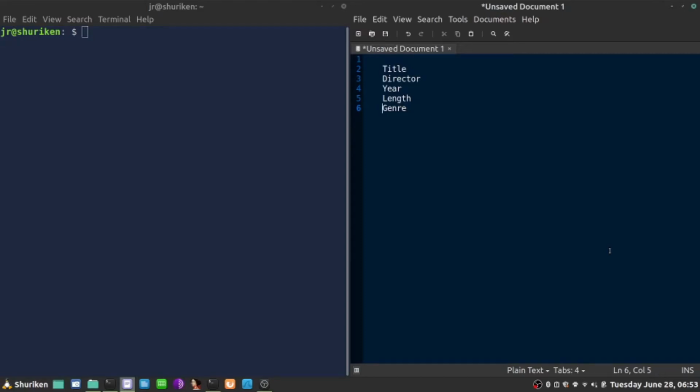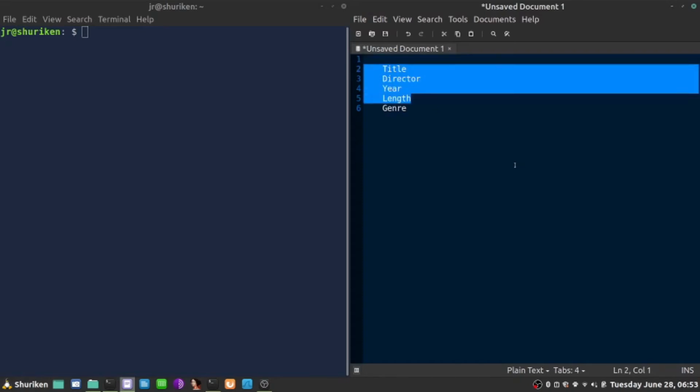In this project, I'm going to try to create a small useful tool, sort of a movie collection database, which will be very, very simple, but is going to store information about each movie I have, and that will be the title of the movie, director, the year it was released, the length of the movie, and the genre. For these, I'm going to choose string as my data type.